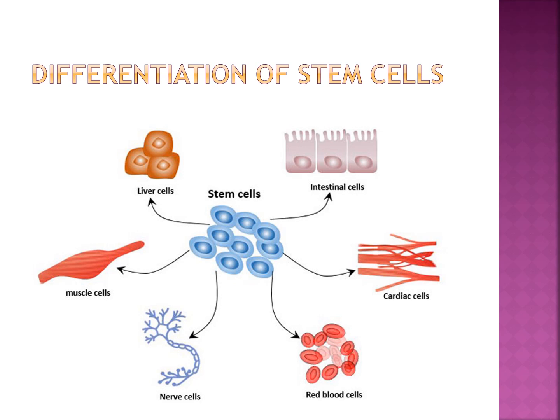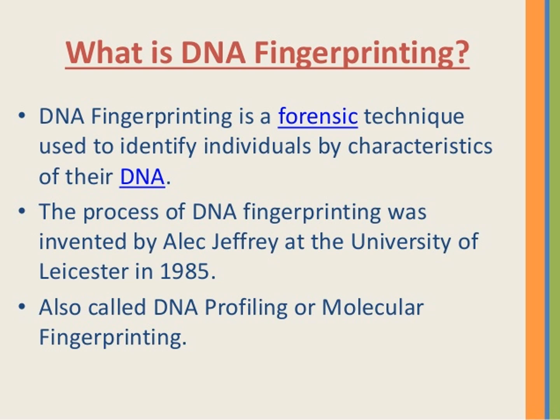Okay, next one we have to see: DNA fingerprinting. DNA fingerprinting is a forensic technique used to identify the individual by characteristics of their DNA.